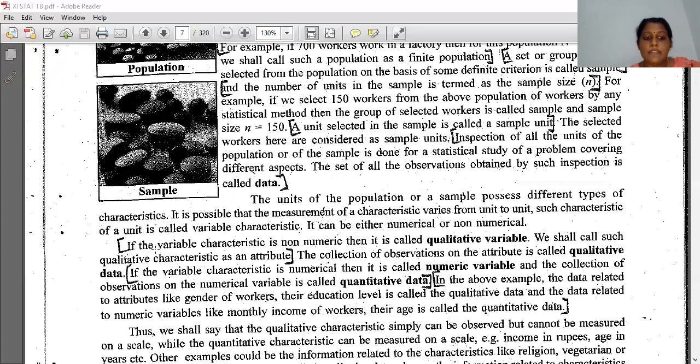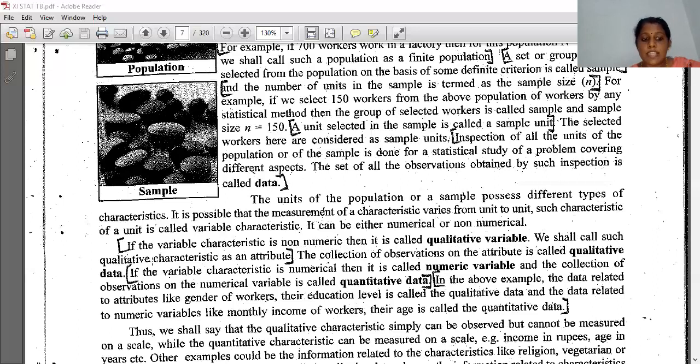Okay, if the variable characteristic is non-numerical, then it is called a qualitative variable. Like I told you: skilled, unskilled, employed, unemployed, or rural or urban area wise. If number is not related, then it is called a qualitative variable.